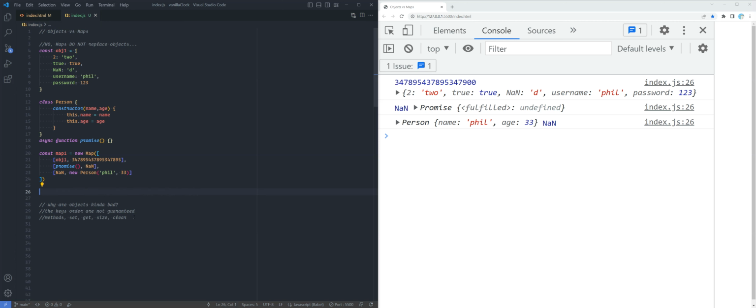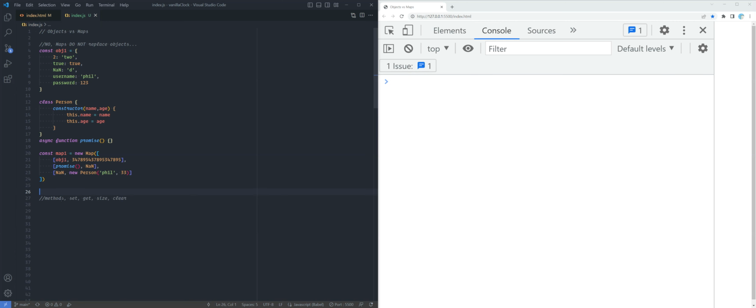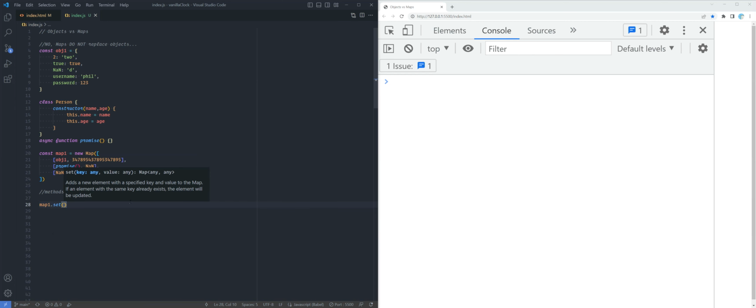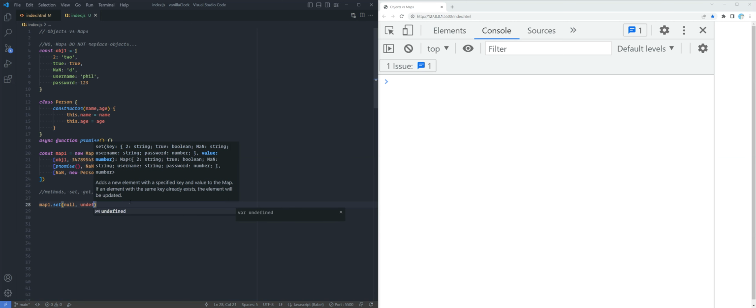Now let's talk about some other methods. Let's say we want to set a new entry in here. We can do a comma and then another array, or we can call the set method. We can do map1.set. It takes in 2 arguments. The first argument is the key. Let's do something cool like no, and the value, let's do undefined.